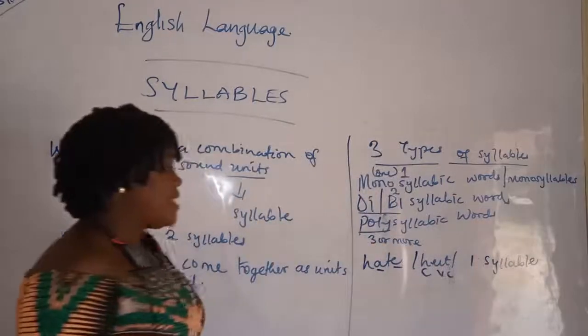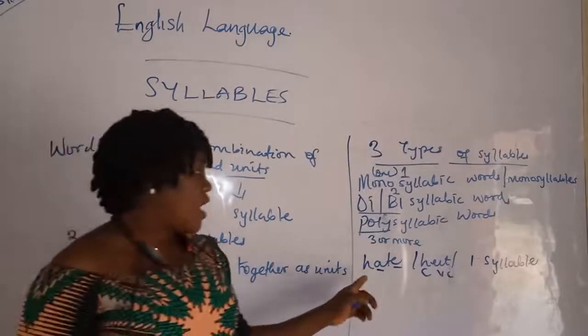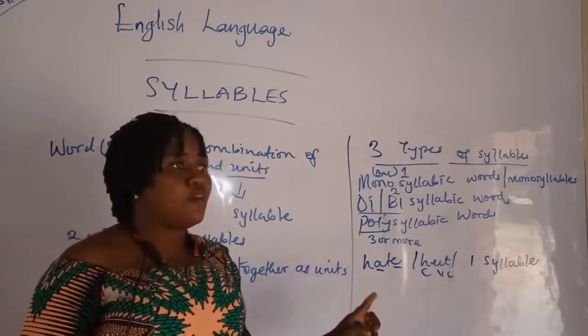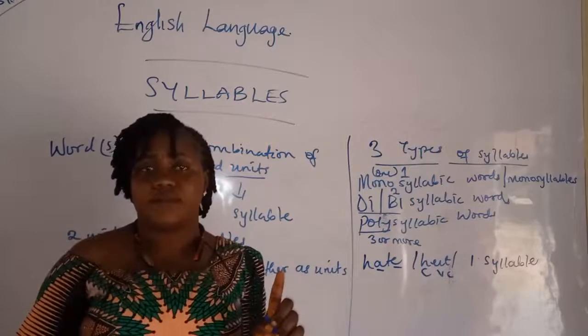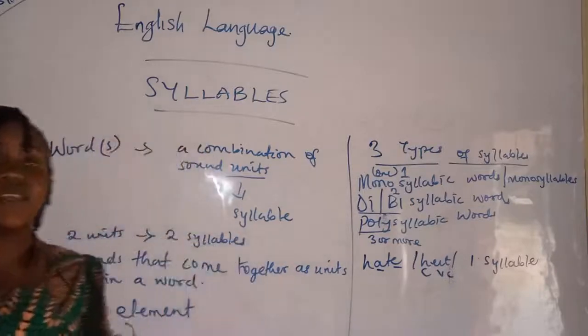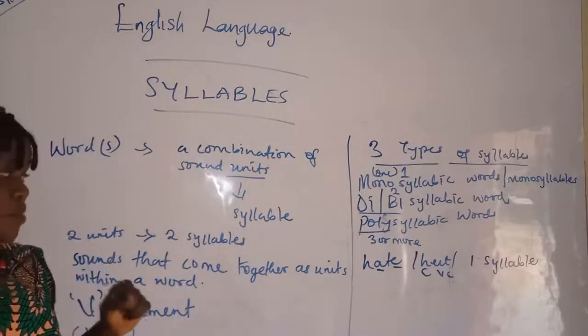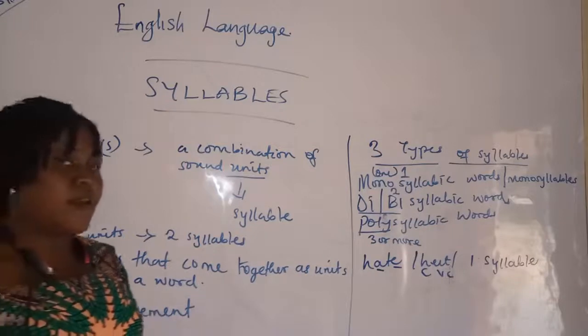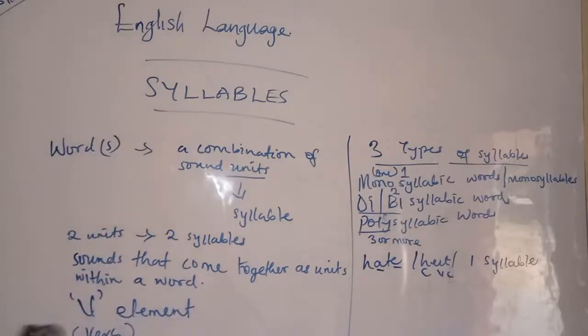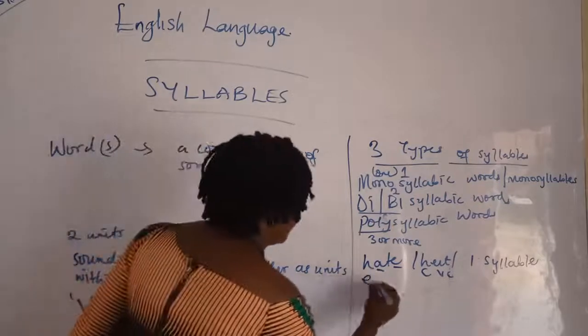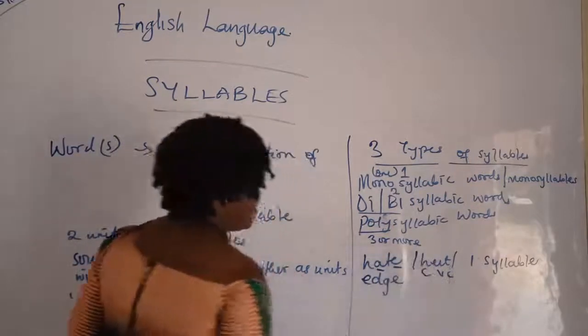So if you are the type that wants to focus on the spelling, you might be confused that this is two syllables, whereas it is only one syllable. That is to tell you to think more of the pronunciation and less of the spelling. There is another example that I want to give on that. Look at this word, edge.